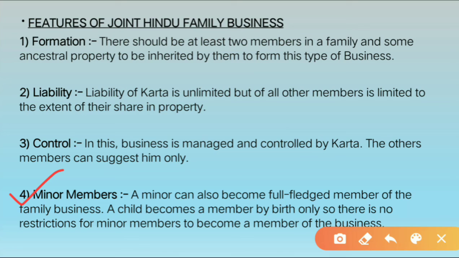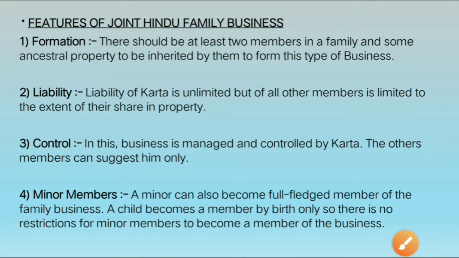That's very correct. As we have studied in the definition also, a child becomes a member by birth. When a child takes birth in a family, he automatically becomes a member of that family business. So there is no restriction for minor members, even those below the age of 18, or 16, they also can become a member of the business easily, right?